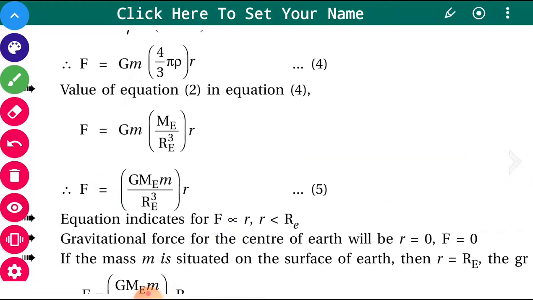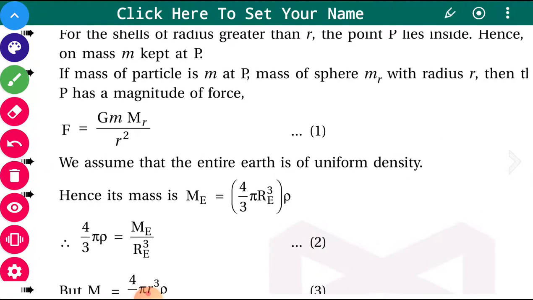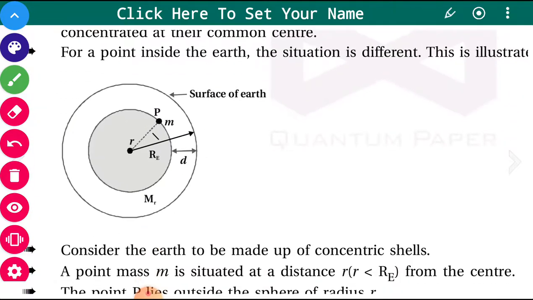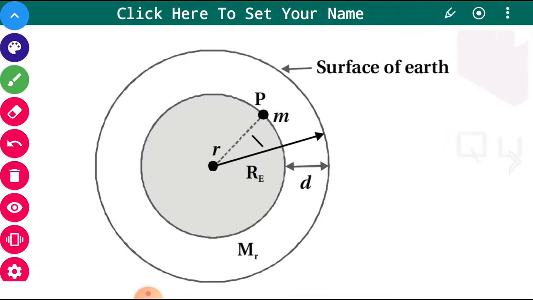Try to understand, below the surface this is true. As you move away from the center, the force gradually increases and becomes maximum on the surface of the Earth.